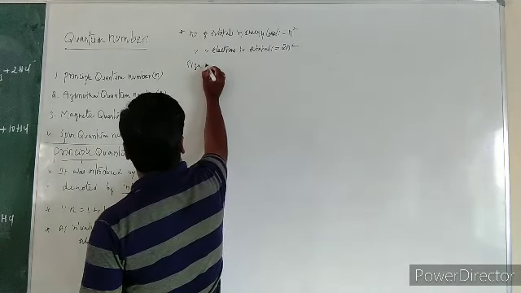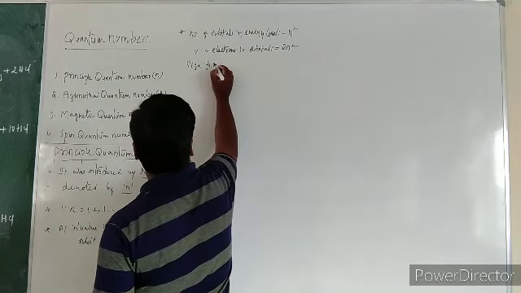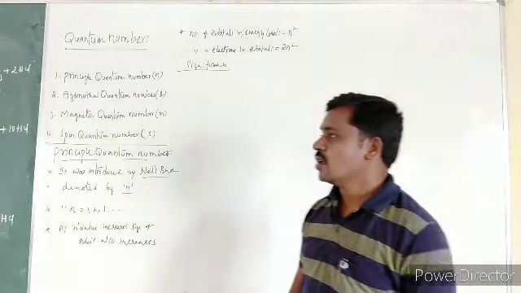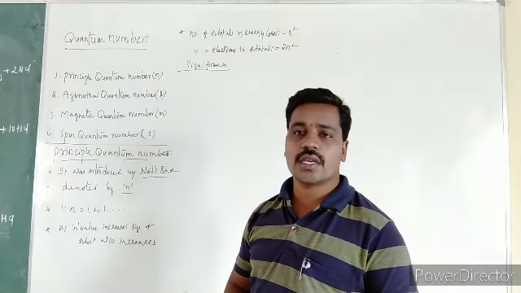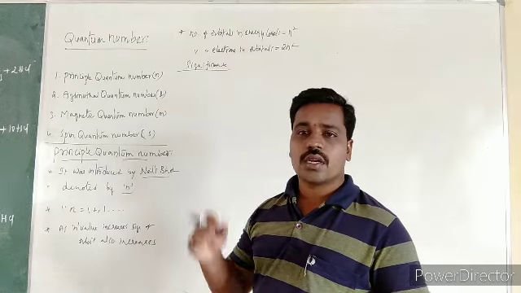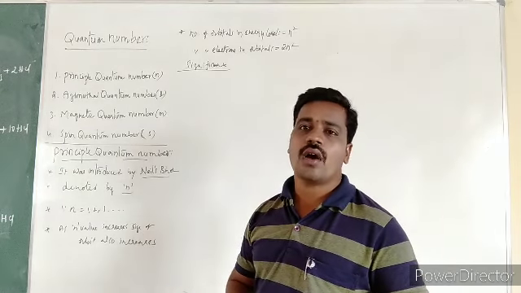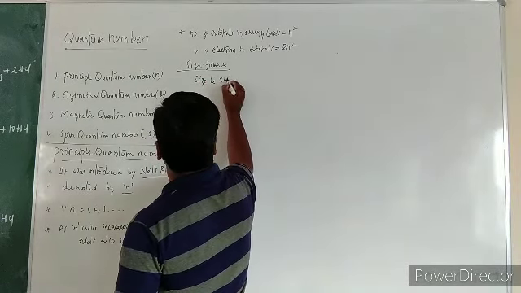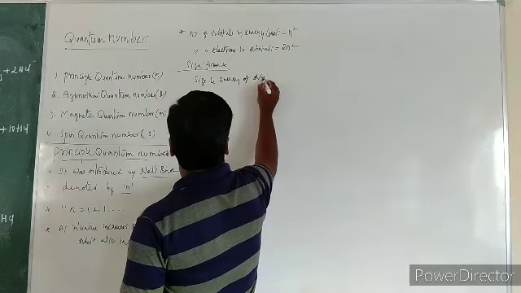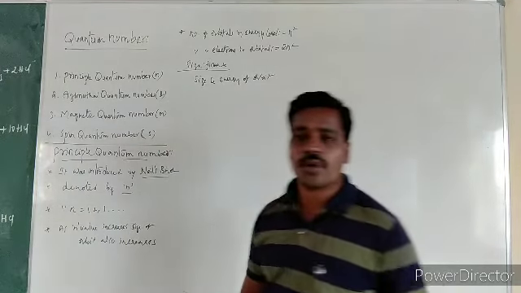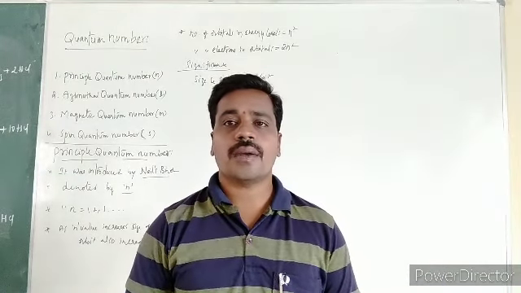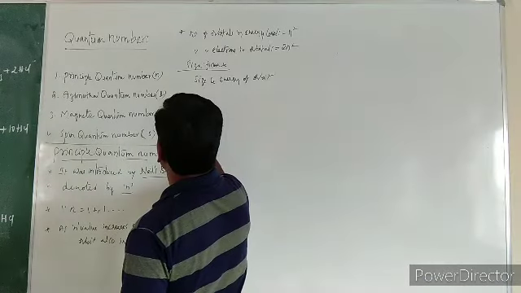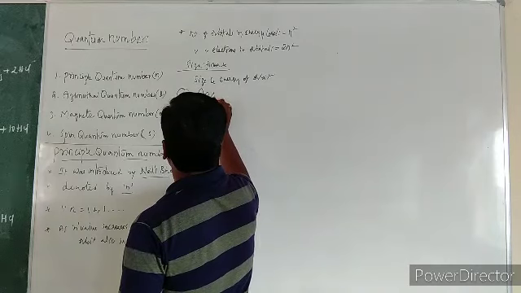And after that, we should know the significance. What is the significance of this principal quantum number? It denotes the size and energy of the orbit. It signifies the size and energy of the orbit. That is very important. And again, the second one is the azimuthal quantum number.